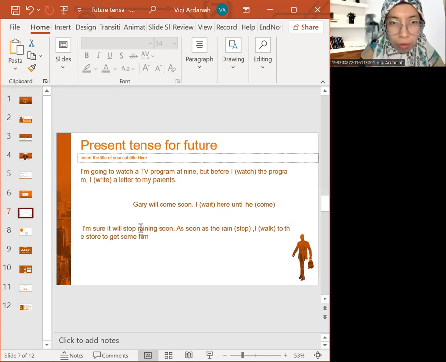Gary will come soon. I will wait here until he comes, because "comes" is the present tense. And the last one here: I'm sure it will stop raining. As soon as the rain is singular, definitely "stop" must be changed into "stops". I will walk to the store to get some film. Okay, so that's how we use the present tense for accompanying the future.